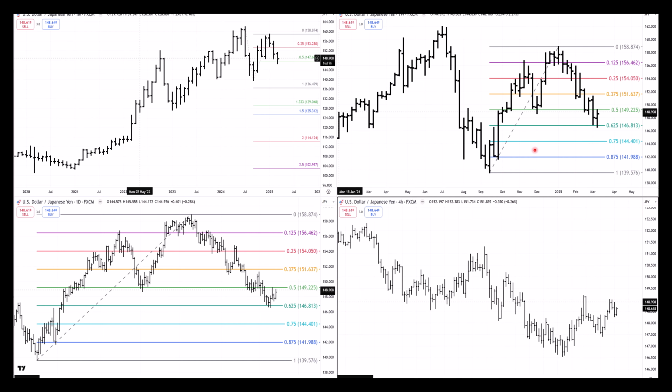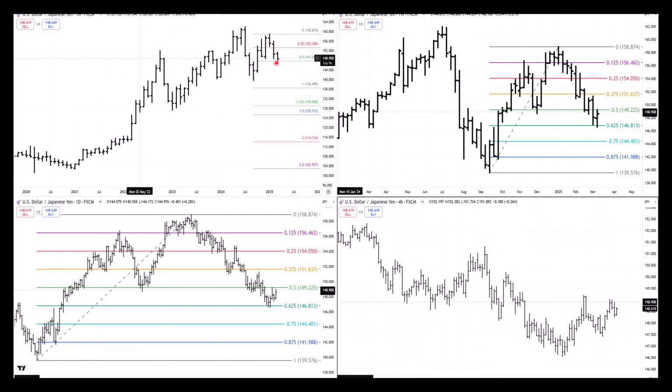Looking at the US dollar yen, it's had a similar sort of week, fairly sideways through there, hovering between the 62.5% and 50% retracement of this run up from September. On the Australian dollar, we had a September high down to our February low. On the US dollar yen, we had a low around that time, running up into a top. We've so far retraced 62.5%. We have put in a lower top on the monthly chart there. So as I discussed last week, this could be quite bearish.